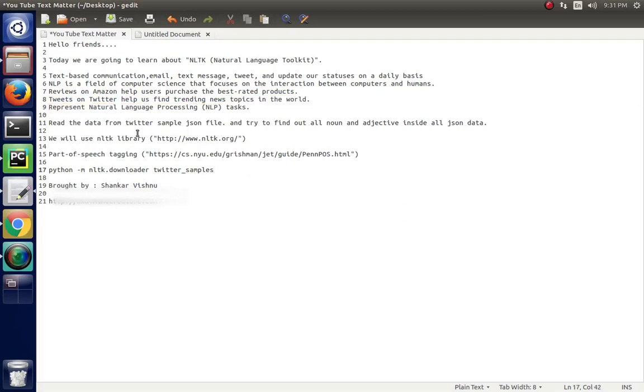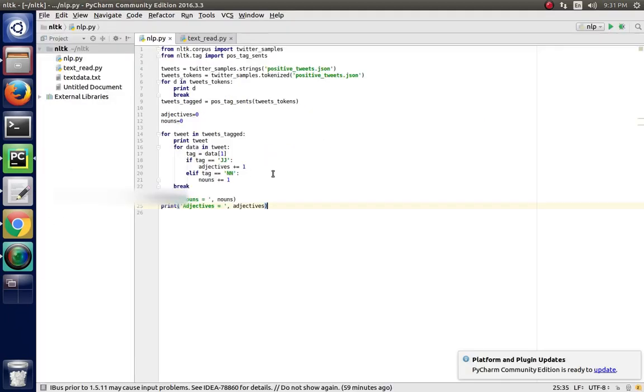Today we are fetching data from Twitter in the form of a JSON file, and we will try to find out how many nouns and adjectives are in the total text. Nouns means you can say how many topics are discussed in the complete flow of our file.